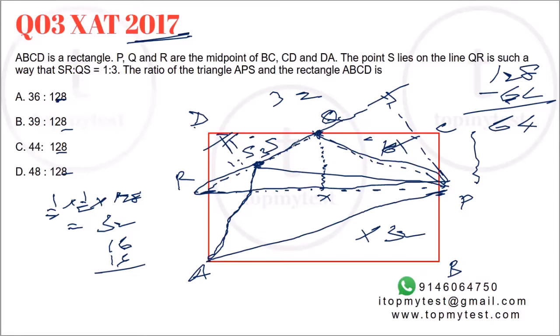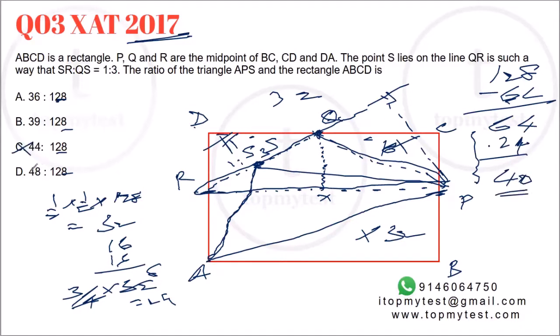What is the ratio of sides? 3:4. So 3/4 is QSP. So 3/4 of 32 will be gone. So that's 8 3s are 24 gone. Right. So 64 minus 24, you're left with only 40. So option C is gone, option D is gone. You're left with either A or B.